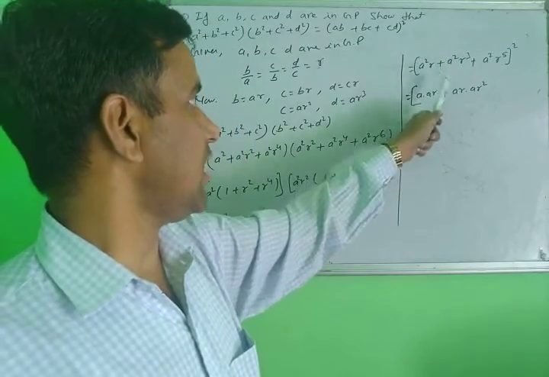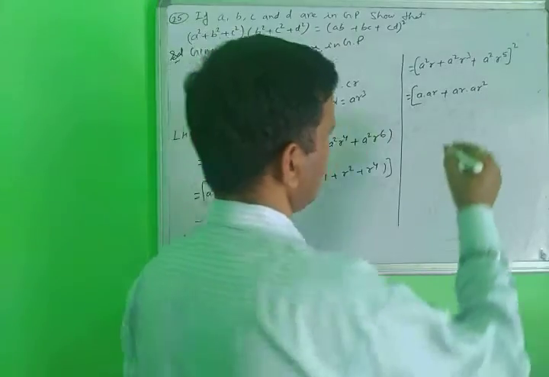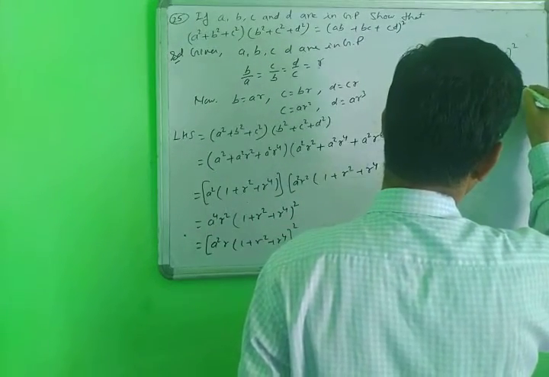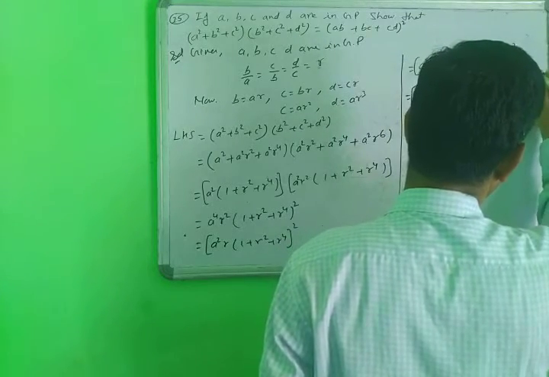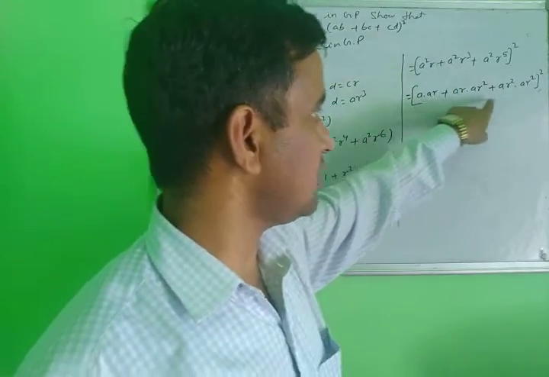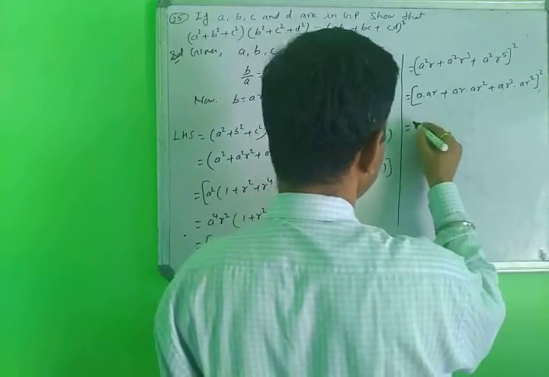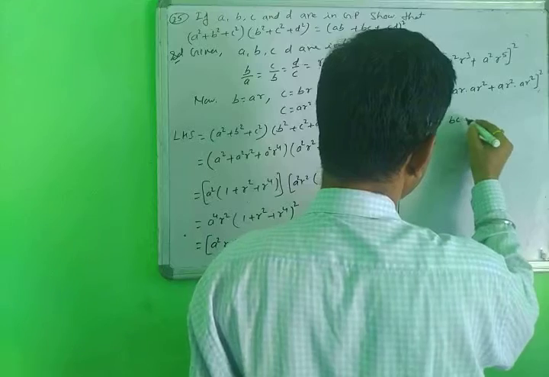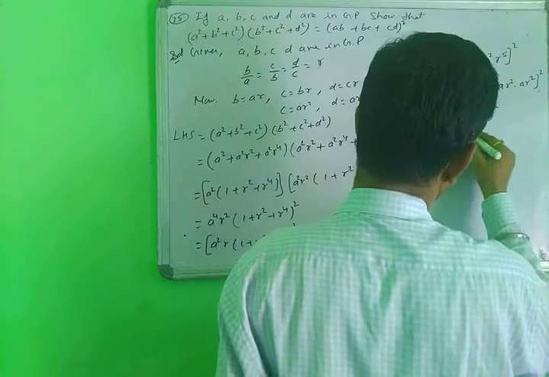The value of B is AR and C is AR squared. Similarly you can break down AR squared and AR cubed. The whole is squared. The inside portion you have broken down in this way. Then you can write AB plus BC plus CD, the whole squared. Proved.